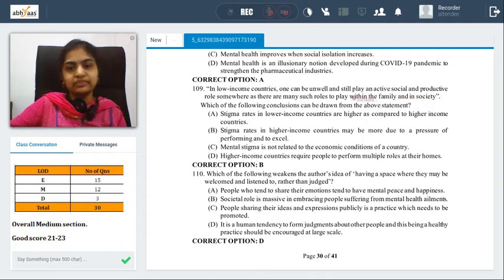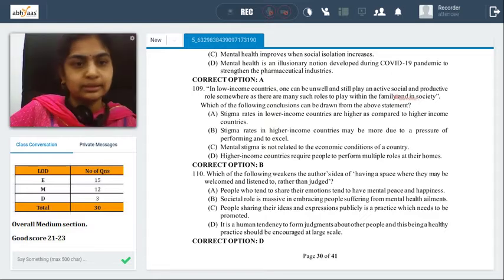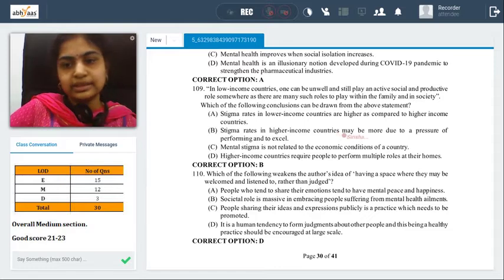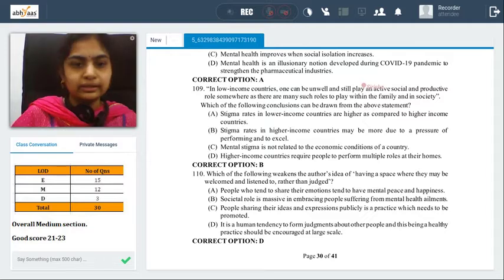For instance, in high income group countries, they have a lot of automation techniques, so people might not find great jobs, or survival issues might come in because of high performance and requirements, etc. That would be a better possible conclusion to be looked at. But since this is low income and there's a high income option here, it looks tricky to go with it. But as I would say, nothing else fits the other options. So going by that, B is the best possible answer again. So we go with B as the key.